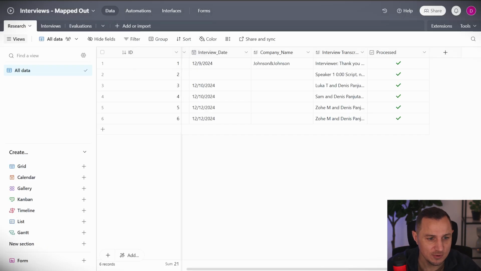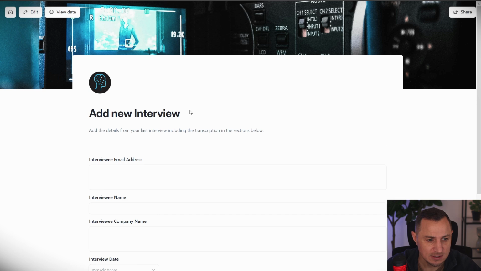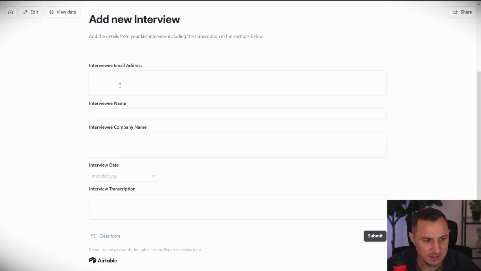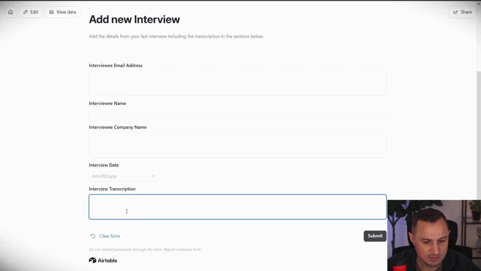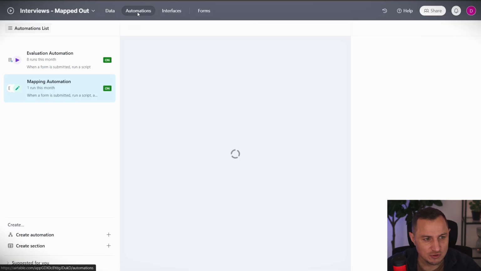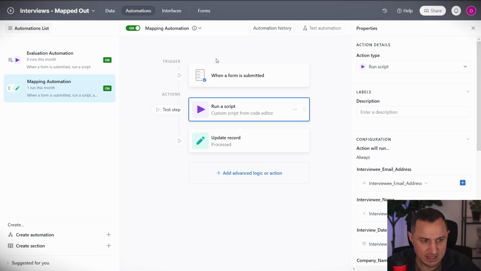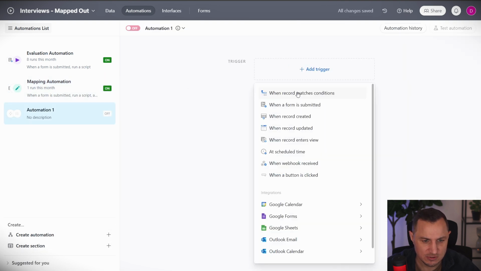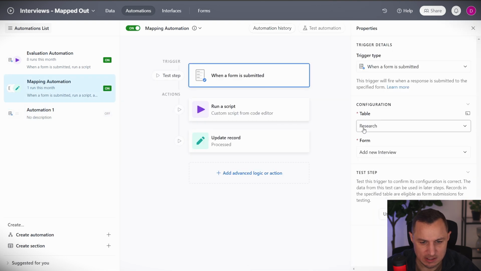So we looked at this form earlier. Where is it? It's this form here, where we entered an email address, a name, a company name, the date, and the transcript. And I need to get the information about the transcript. In order to send it over, we need to go to the automations tab. We need to create a new automation. So here you click on create automation. You say add trigger. You then say when a form is submitted, inside of the table, research and add new interview.